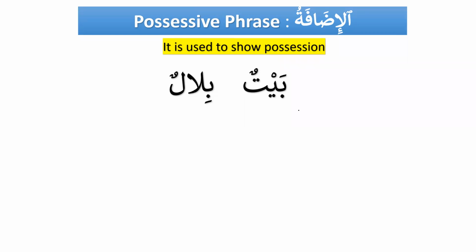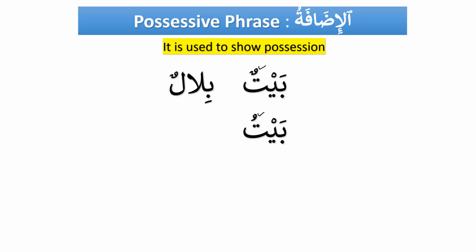Now, that's why I told you that the case endings are very, very important. Now, look what happened over here. I changed baytun into baytu. So tanween, that was dhammatan, has changed into dhamma. So we say that the ending was heavy, and now it has become light. Why do we say light? Because dhammatan, fathatan, and kasratan are heavy.